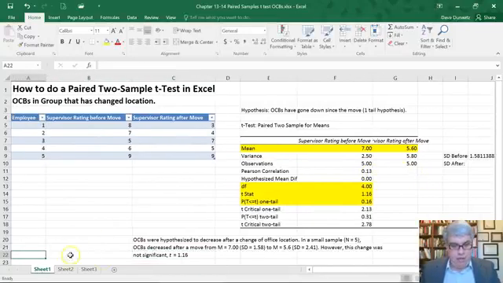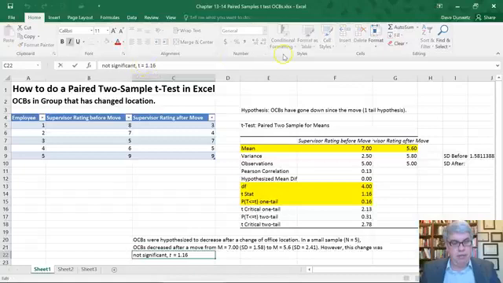Well, with a t-statistic, we put the degrees of freedom in parentheses immediately after the t, and we had 4 degrees of freedom.